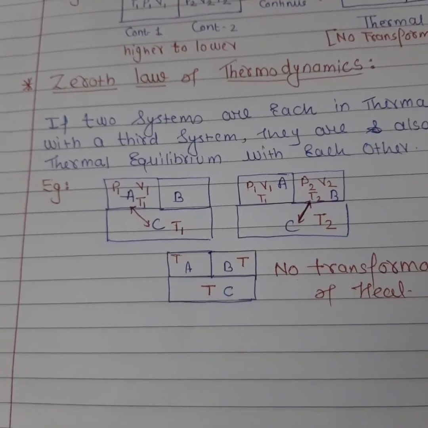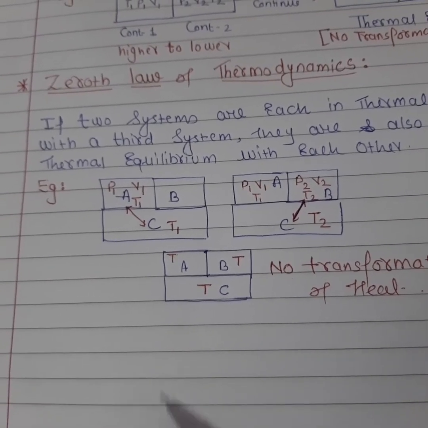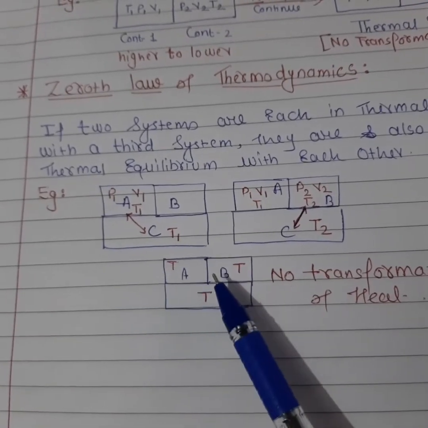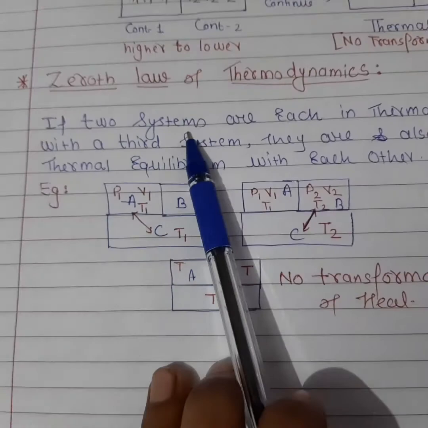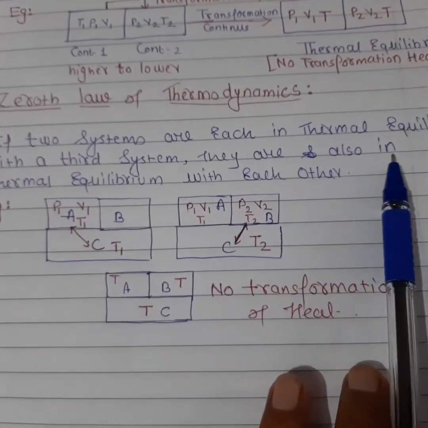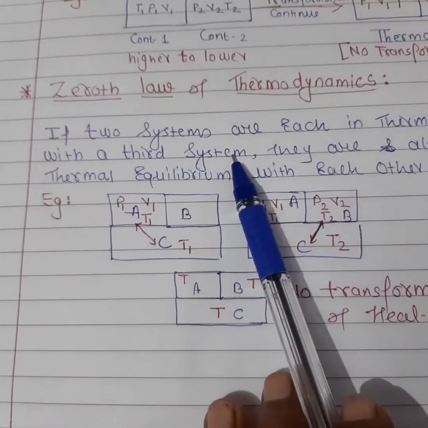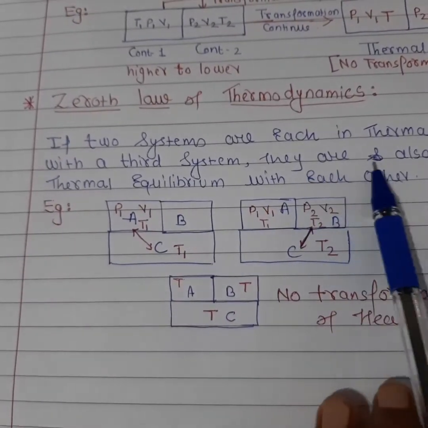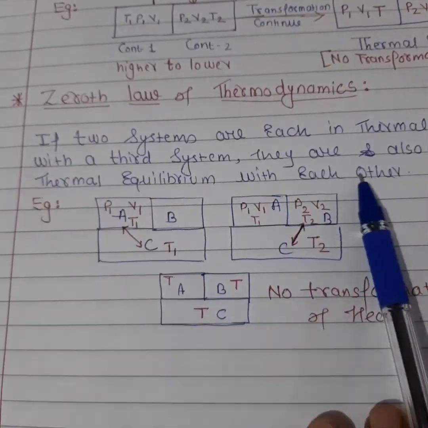As you know very well, I have already explained what the zeroth law of thermodynamics is, but here I can explain it in detail with the help of this example. So let's move on to the statement first. If two systems are each in thermal equilibrium with a third system, then they are also in thermal equilibrium with each other.